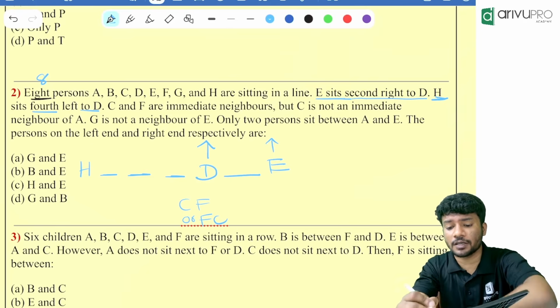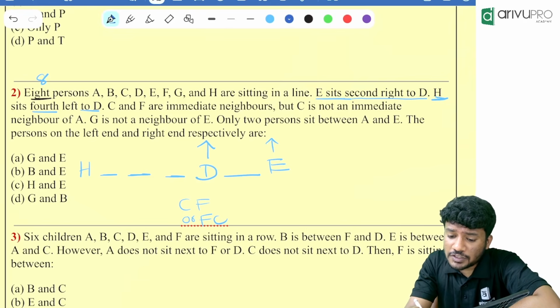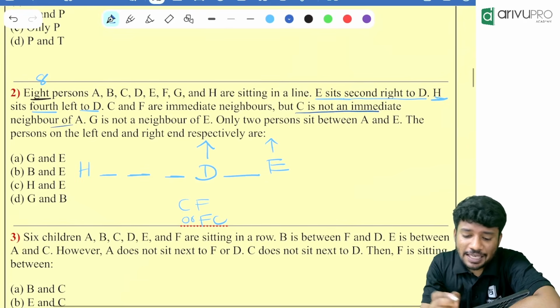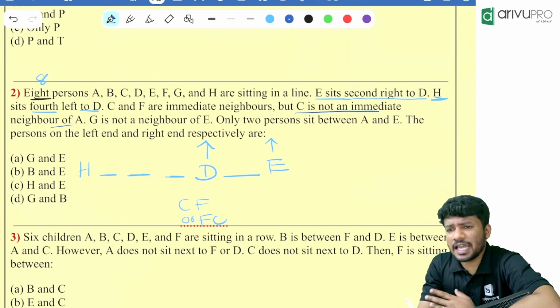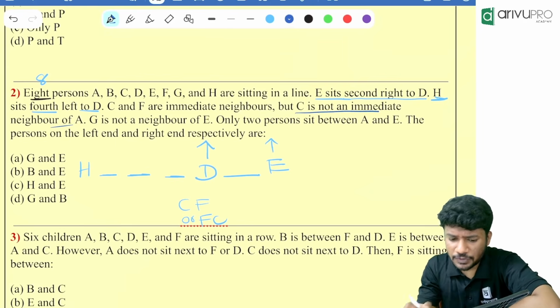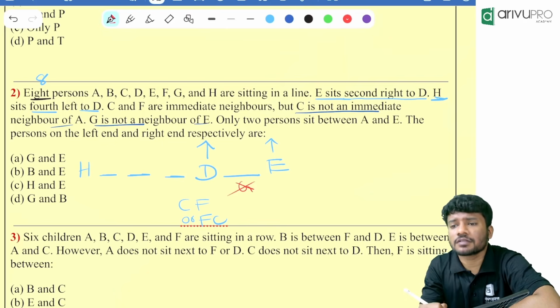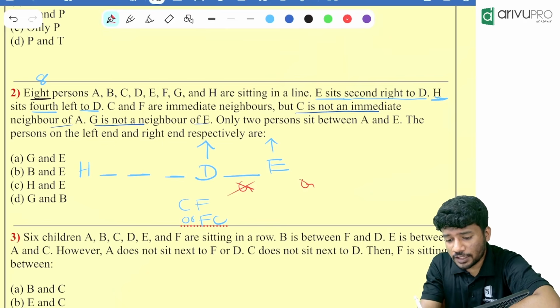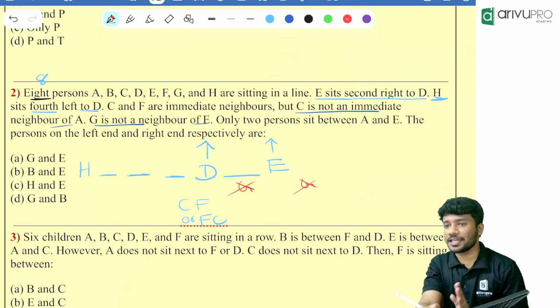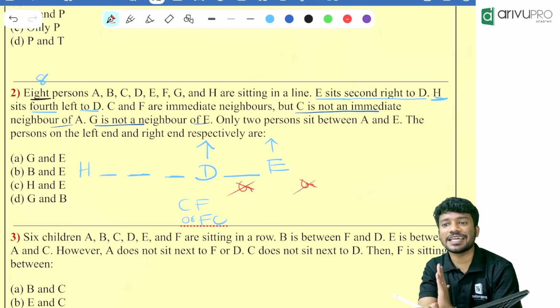Then what is given down? Look here. C is not a neighbor of A. That means A and C are not sitting together. Then G is not a neighbor of E. G is not a neighbor of E means G cannot sit here. Correct? Or G cannot sit here. That is the point. G cannot sit at both the places near E.